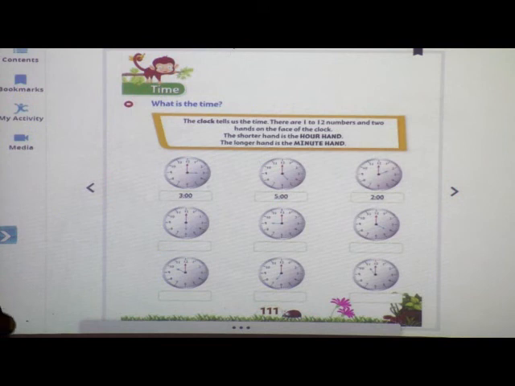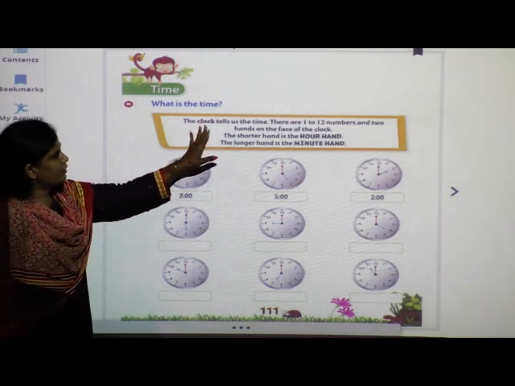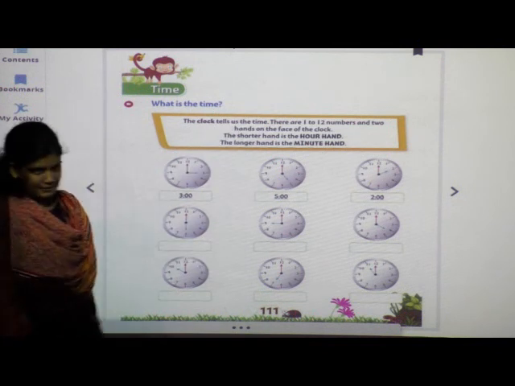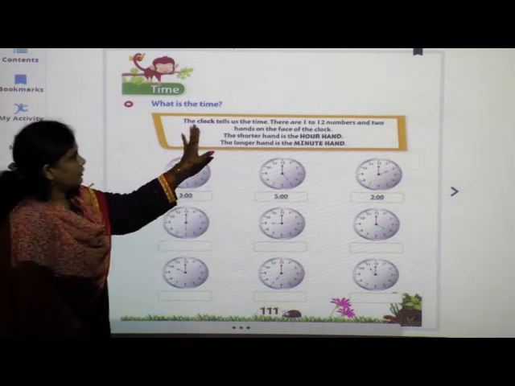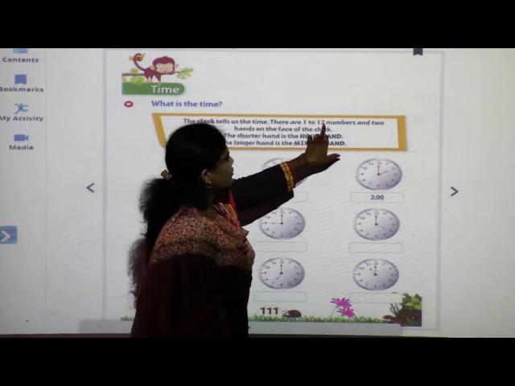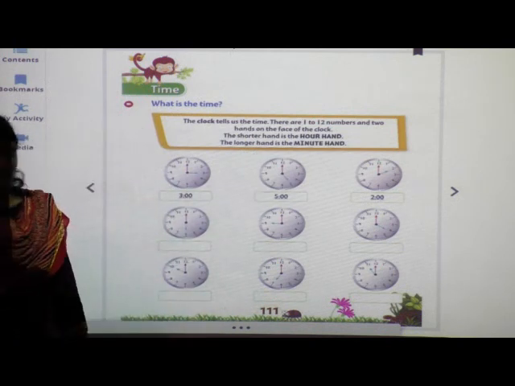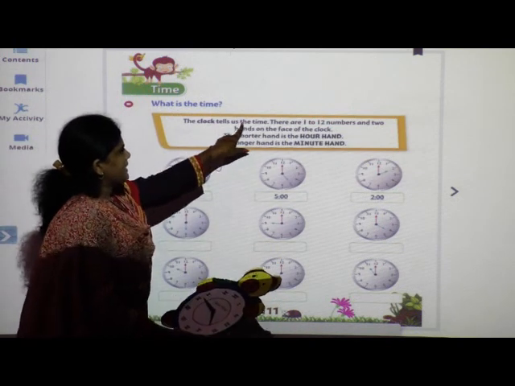So just now you saw the video of the clock. What did we see in that? The clock tells us the time. There are 1 to 12 numbers and 2 hands on the face. See now, the clock tells us the time.